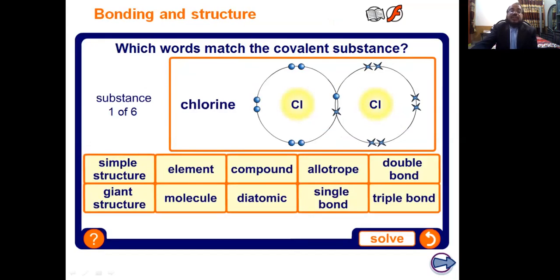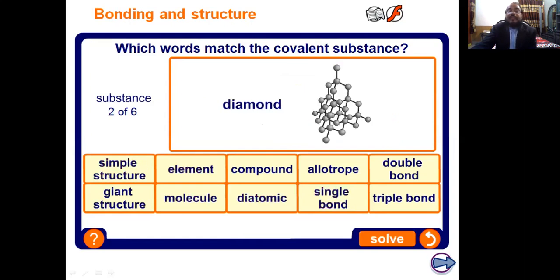Bonding and structure, which word matches the covalent substance? Yes, this is the chlorine Cl2 molecule. No doubt, this is a simple structure and a simple molecule. Chlorine is an element present in nature, not in single atom form, always present in molecular form. There are two atoms present, so it is a diatomic molecule, and the bond between the two chlorine atoms is a single covalent bond.